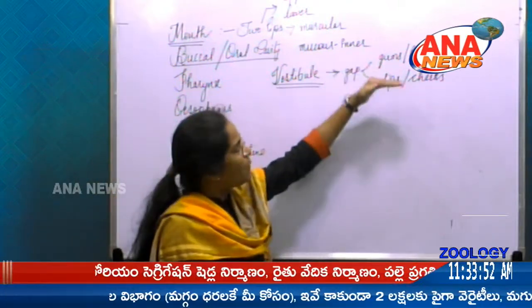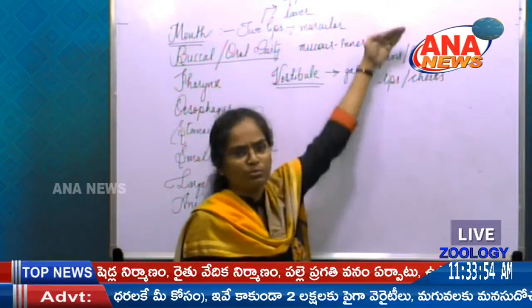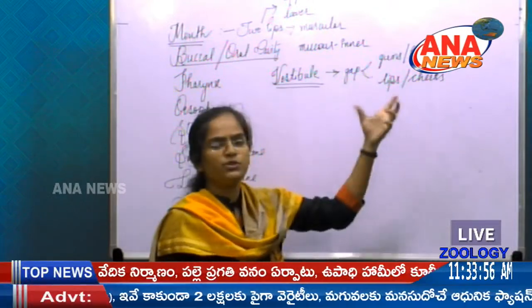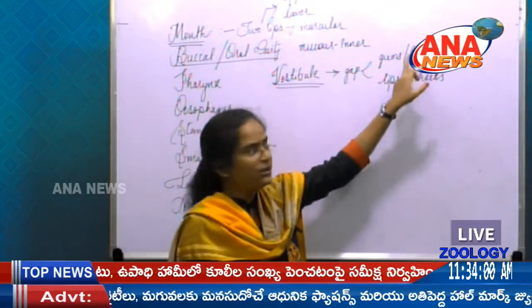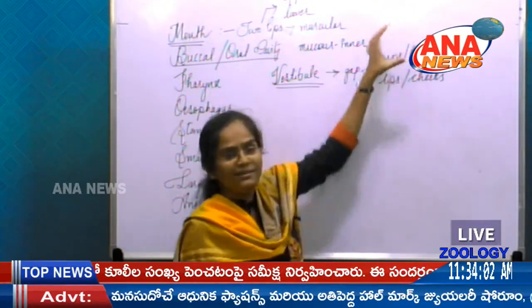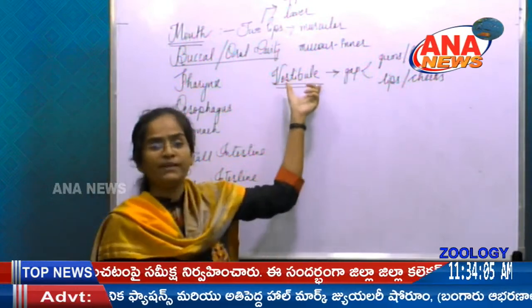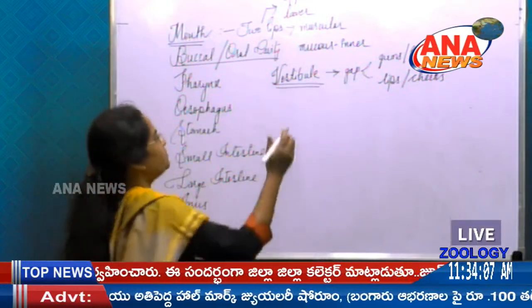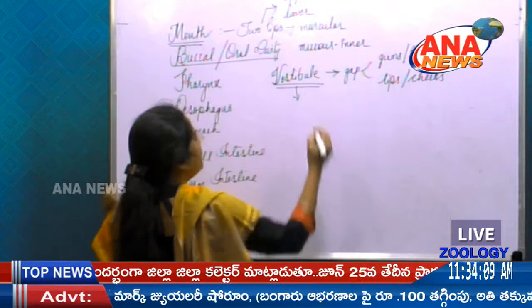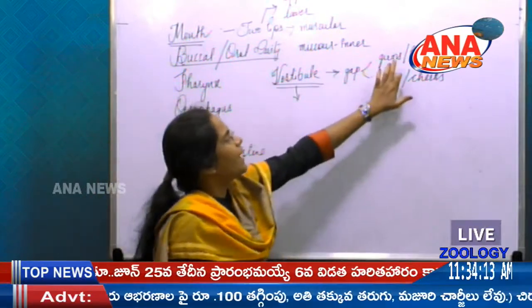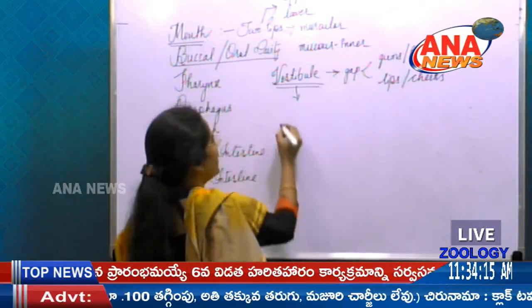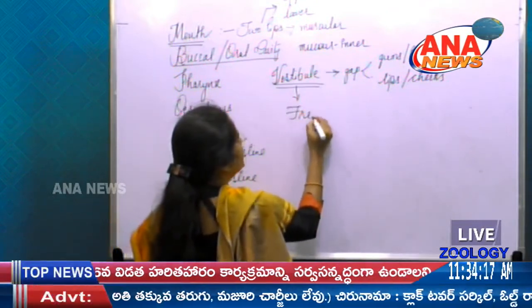Whatever gap is present between these two, the external visual part, that is the lips, and the internal part, that is the gums, we can call it the vestibule here. And there is the attachment between the lips and gums, that is nothing but the frenulum.